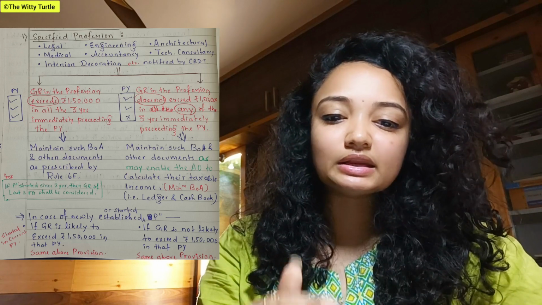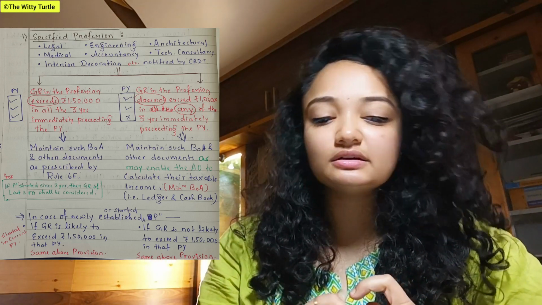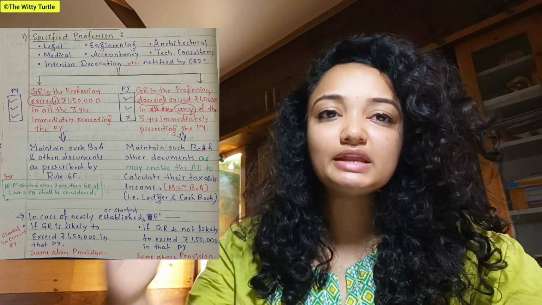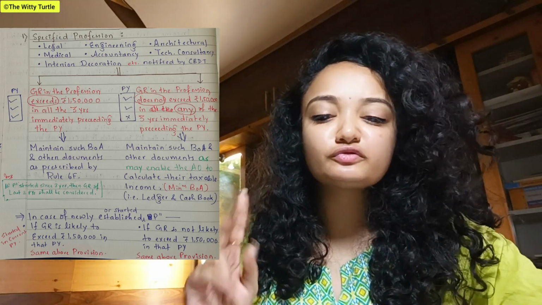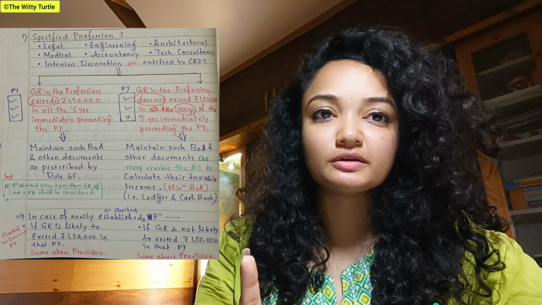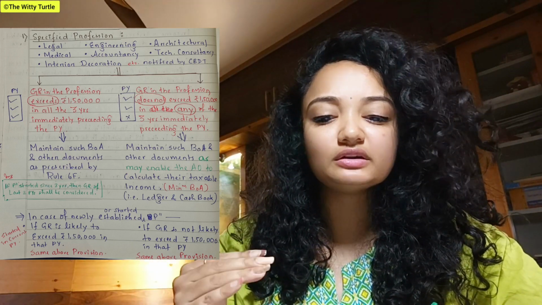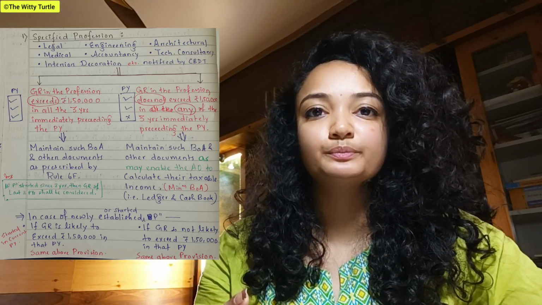So again, for the specified professionals, it says that the limit is set as 1,50,000 in all the three immediately preceding previous years. So the first point says that if the gross receipt in the profession exceeds 1,50,000 in all the 3 years immediately preceding the current previous year, right?